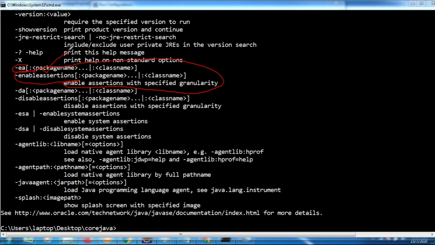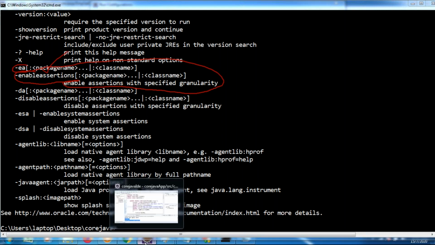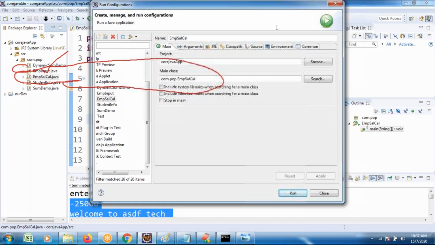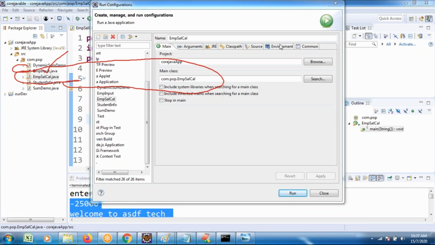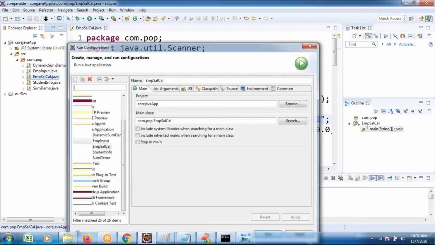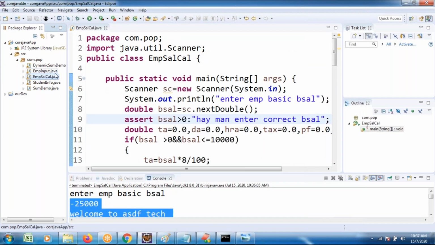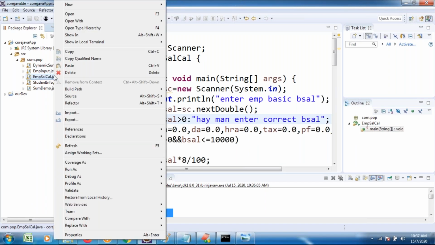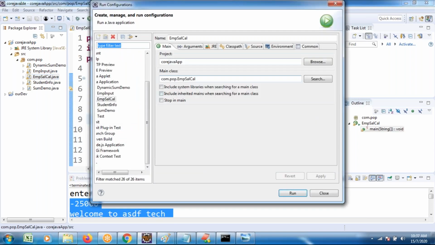So here also, in my IDE-based execution, I want to do the same thing. What is the procedure for IDE-based execution of an assertion application? Right click on your application, whatever you are using assertion in. Right click, go to Run Configuration. Select the run configuration.